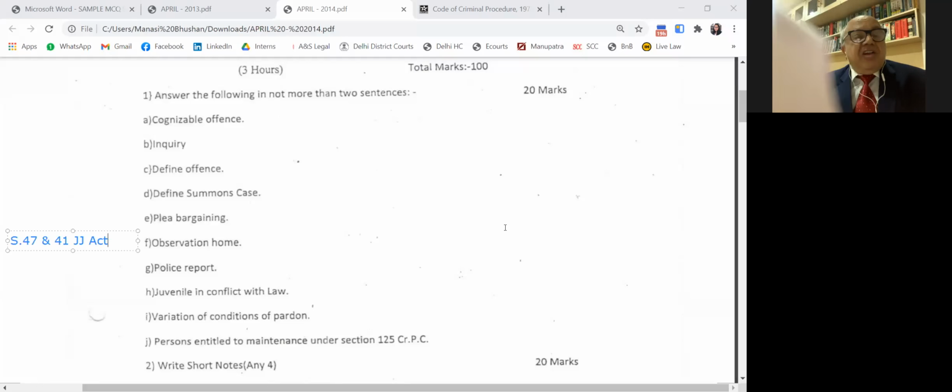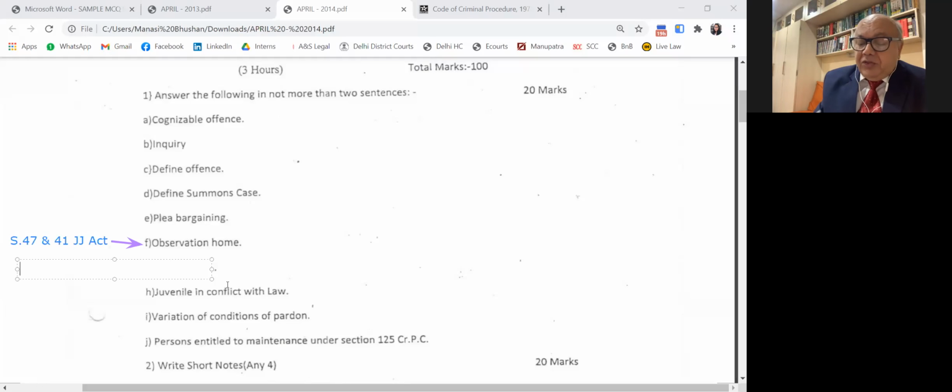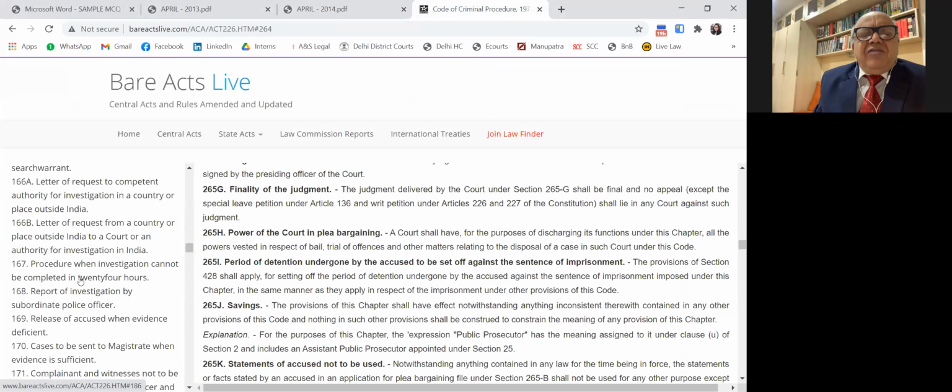Police report is section 173. Now 173, of course, you must have gone through, but I will just point out certain salient features of section 173. Please just open up your Bare Act if you have got, otherwise I'll explain to you. Now the 173 report is filed by the police officer after the completion of the investigation. FIR is filed under section 154.